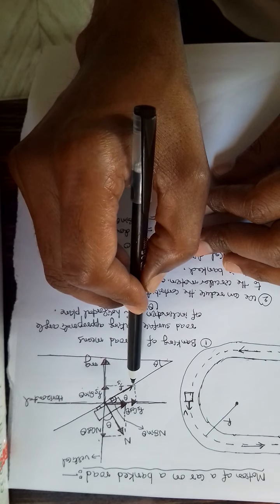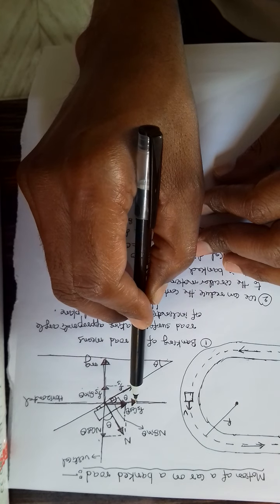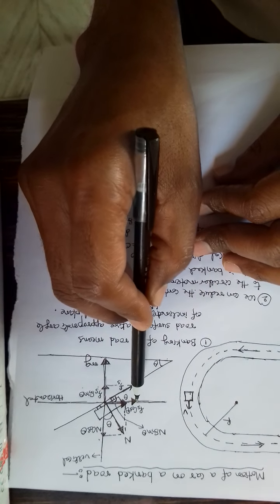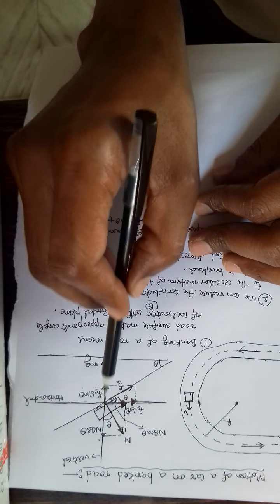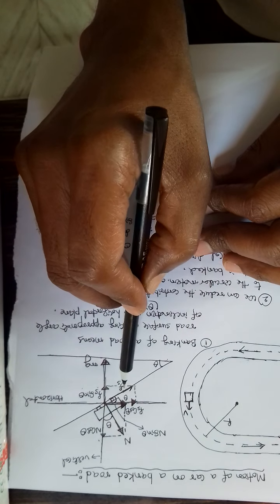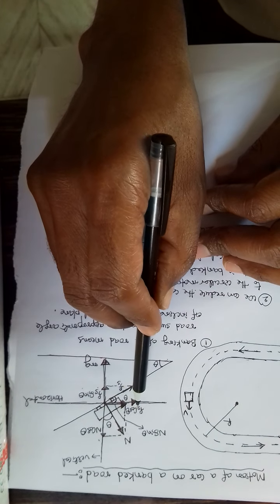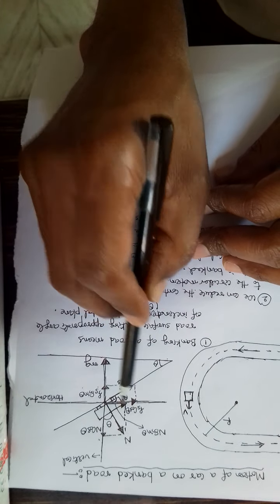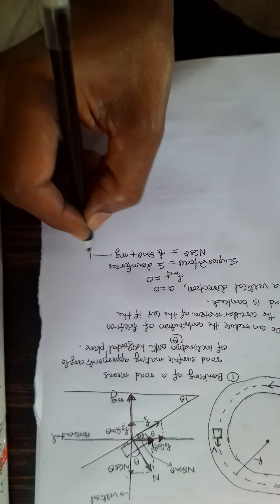Therefore if this is Fs, this becomes Fs cos theta, and this becomes Fs sin theta. In this way Fs is also resolved into two perpendicular components. Now in the vertical direction, upward is n cos theta and downward are Fs sin theta and mg. So we got an equation, say this is equation 1.